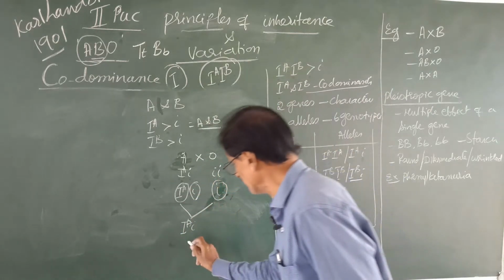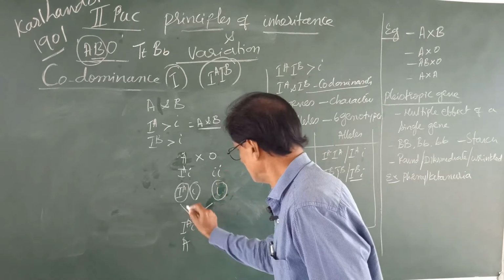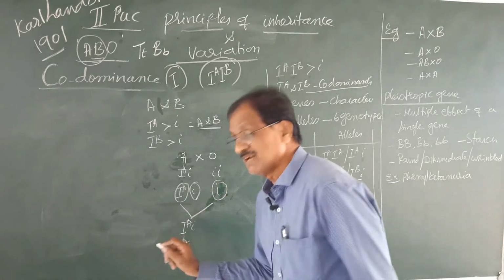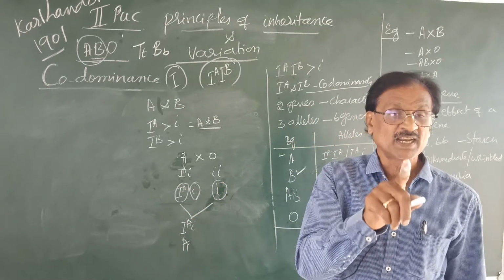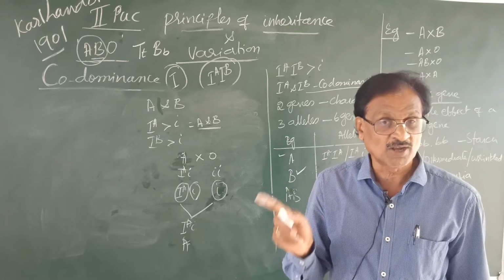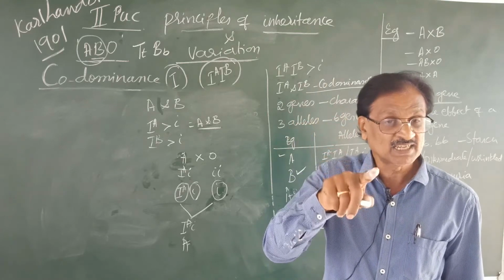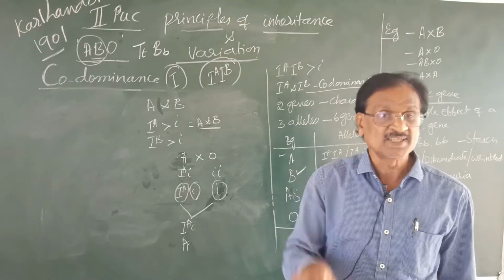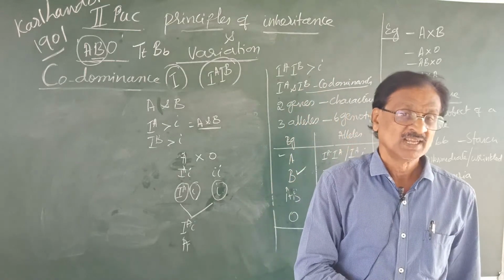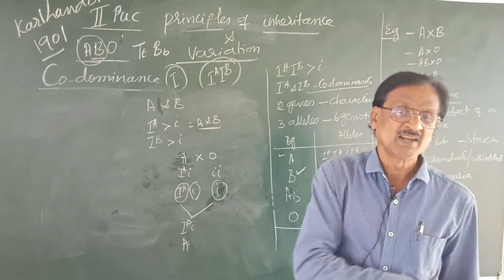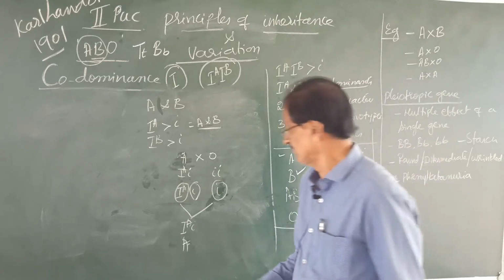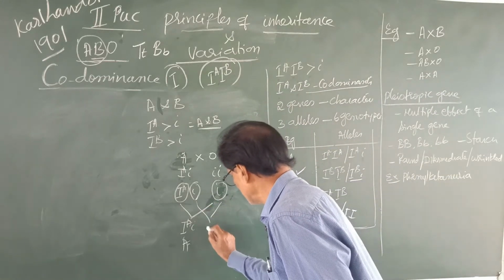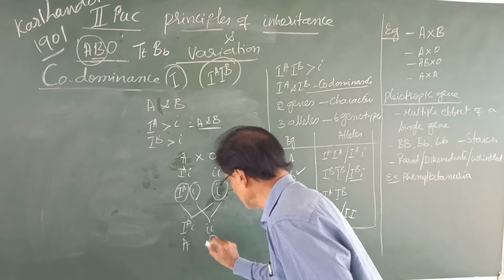What is the blood group? A blood group. And why is it A blood group? Because capital IA is dominant over small i, just like capital T for tallness is dominant over small t, which is recessive. So this is the typical Mendelian principle, remember. And small i, this is O blood group.